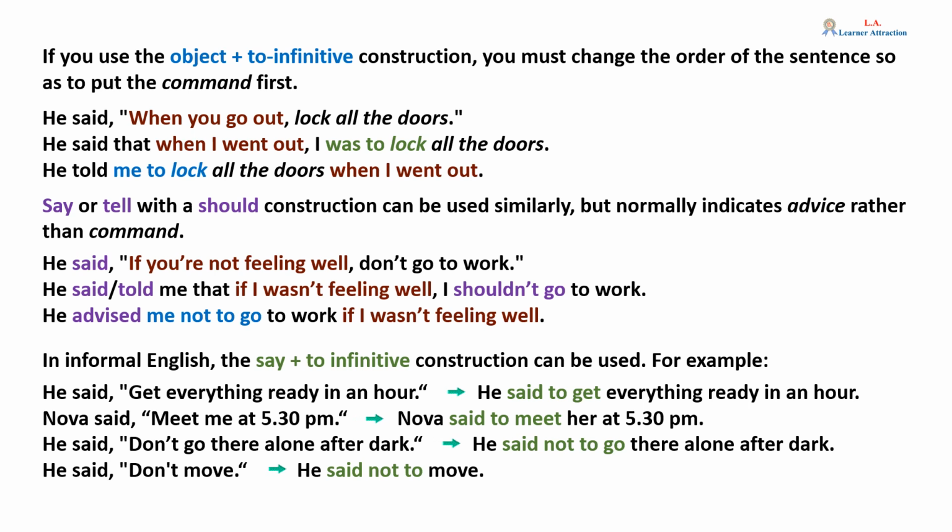In informal English, the say plus to infinitive construction can be used. For example, he said, "Get everything ready in an hour," becomes, he said to get everything ready in an hour. Nova said, "Meet me at 5:30 p.m." Nova said to meet her at 5:30 p.m. He said, "Don't go there alone after dark." He said not to go there alone after dark. He said, "Don't move." He said not to move.